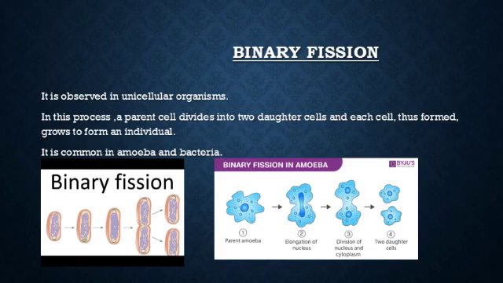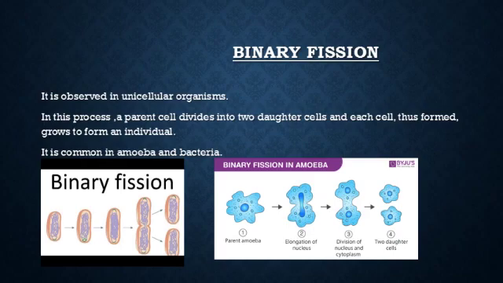The second picture is of amoeba. Again, there is a parent amoeba, and then division starts and elongation of the nucleus takes place. This means the nucleus also gets divided into two parts, and these two parts form the two daughter cells. Each daughter cell has its own nucleus, which is made from the mother nucleus. So this is binary fission.